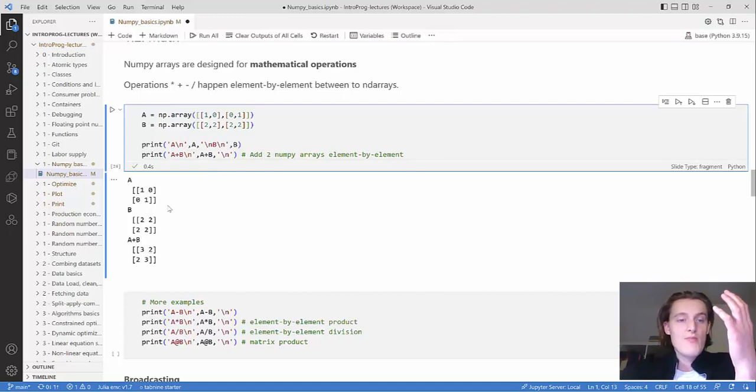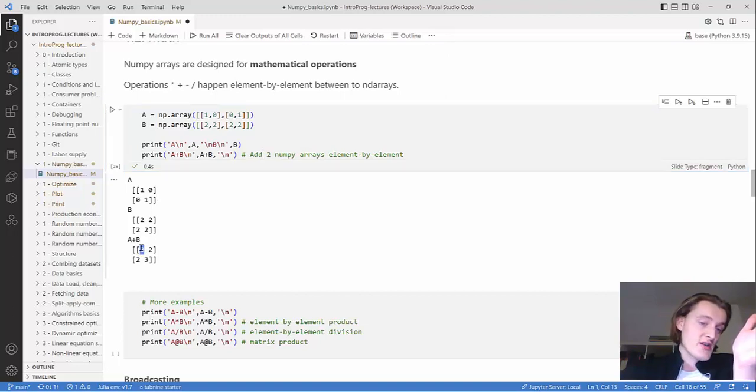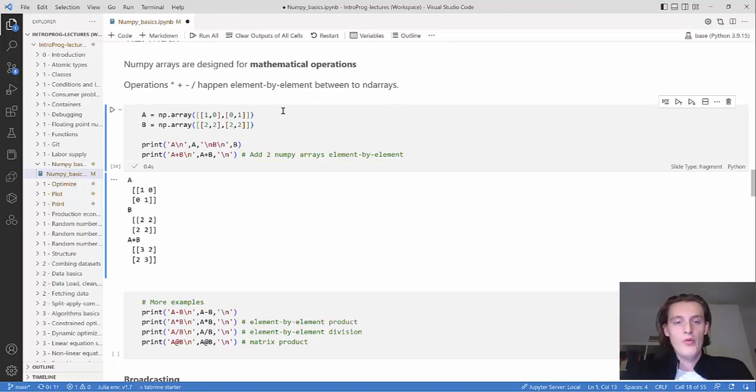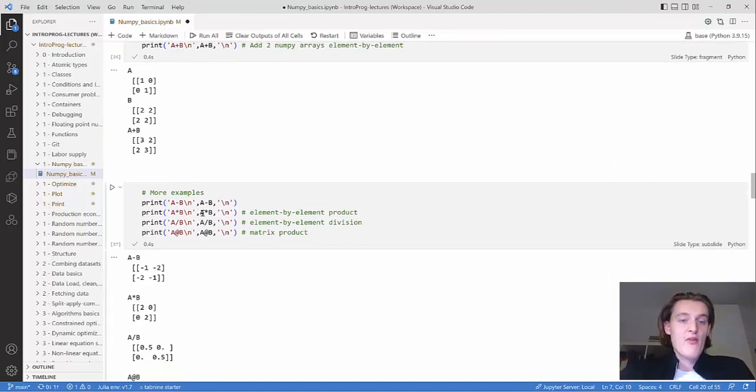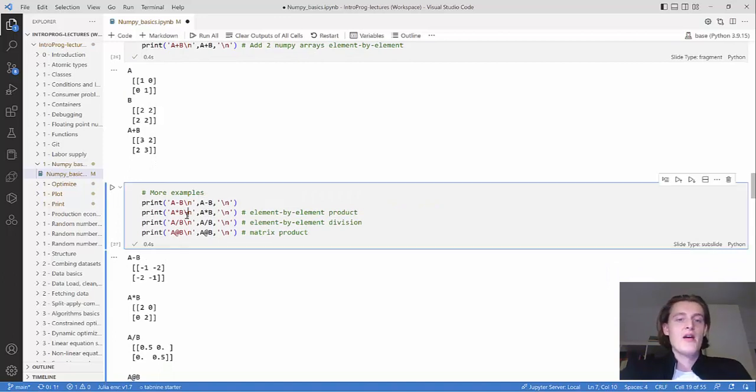So if they have the same shape and the same dimension, then the first element here would just be the sum of the first elements of A and B, and the same with the second element in the first row. That's the sum of these two, 0 and 2, and the same with the second row. Here I've printed out more examples, so it's the same for multiplication, element-wise, and subtraction and division.